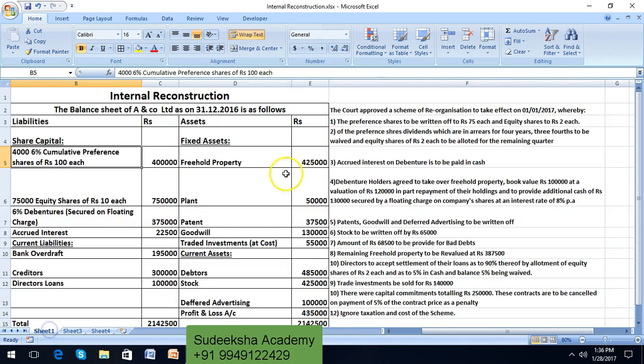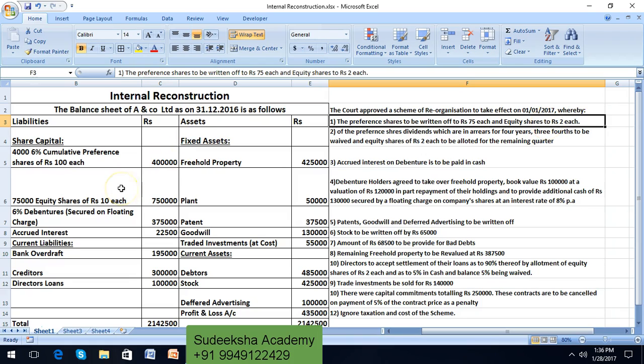Okay, so next, equity shares should be brought down to ₹2 each. Equity share capital consists of 75,000 equity shares of ₹10 each. The total is 7,50,000. These equity shares should be brought down to ₹2 each. That means equity shareholders are contributing ₹8 each, which needs to be credited to the capital reduction account. So let us post the entry.